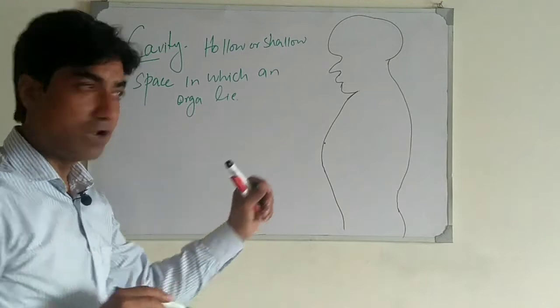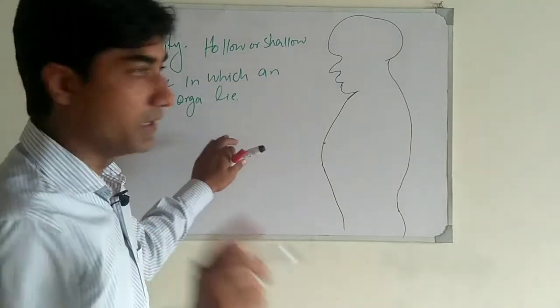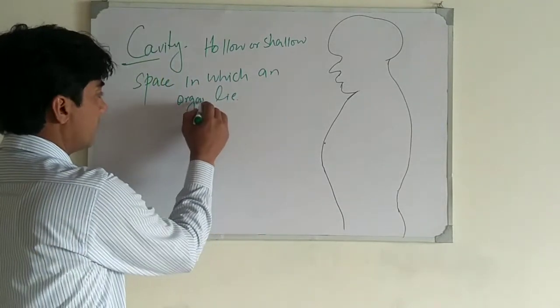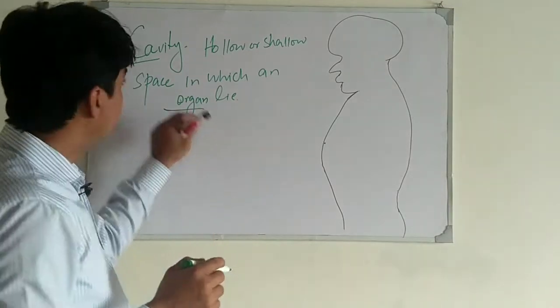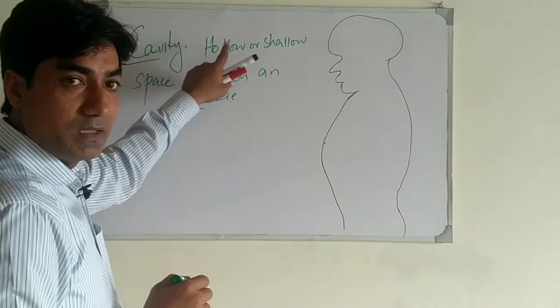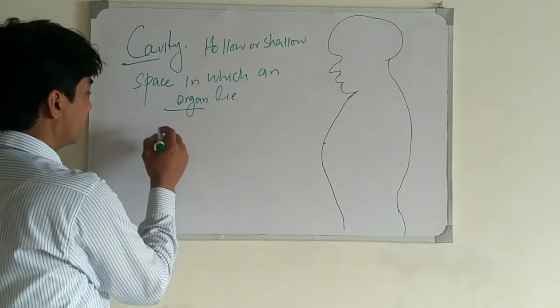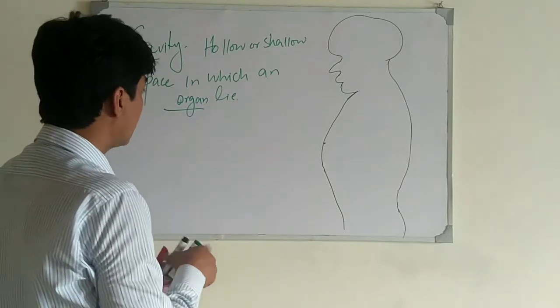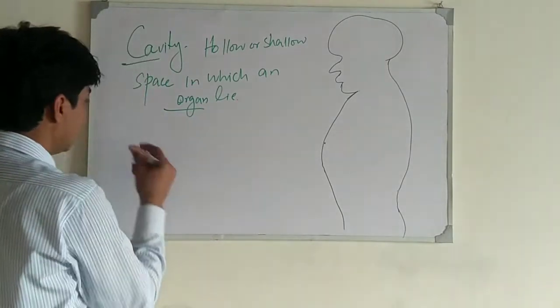The organs that lie within that space are also called the viscera in medical terms.